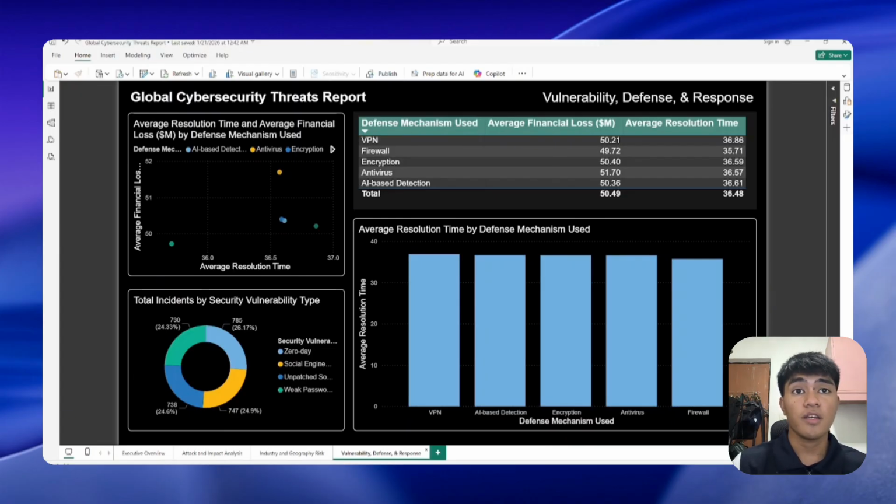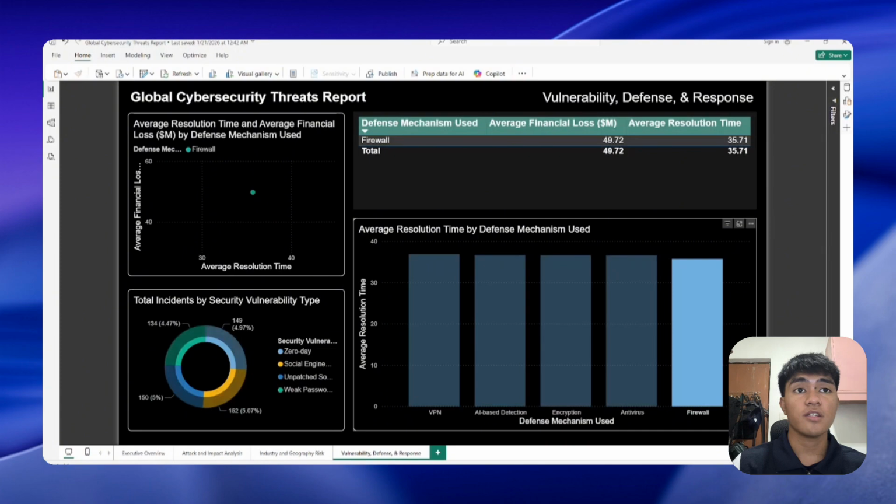In this report, incidents handled using firewalls show the shortest average resolution time. This resulted in lower financial losses compared to the other defense mechanisms.